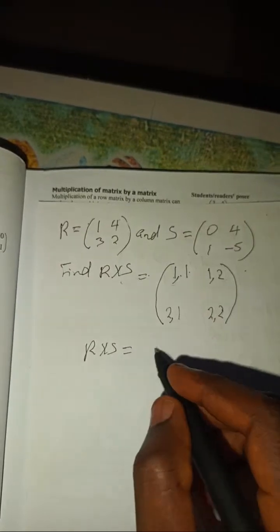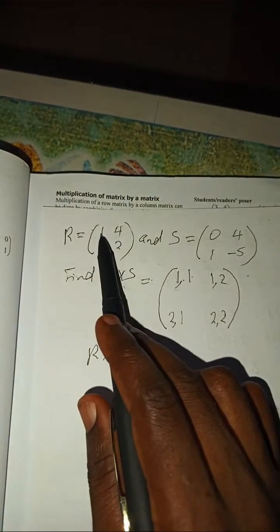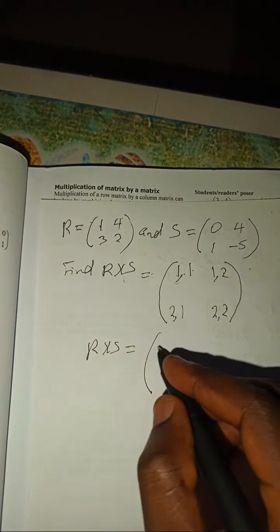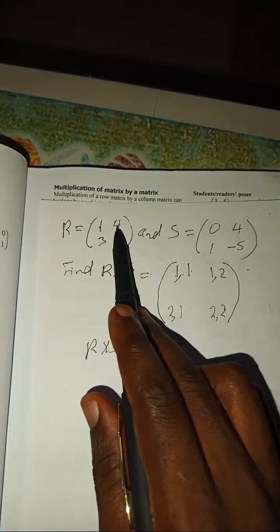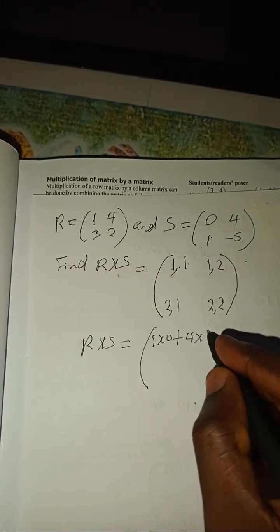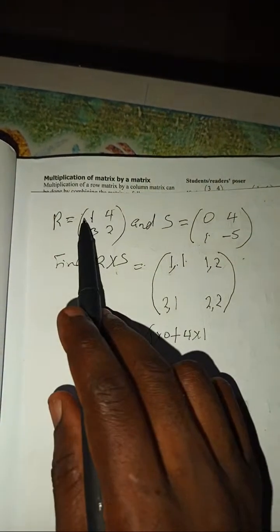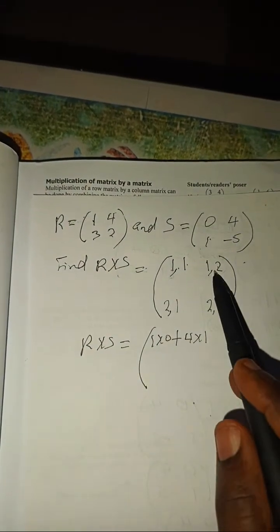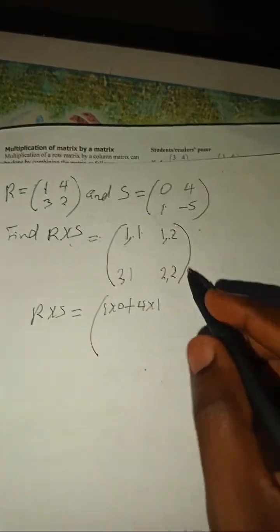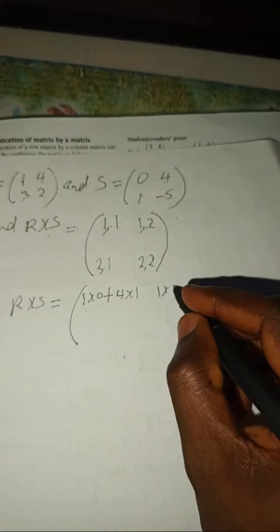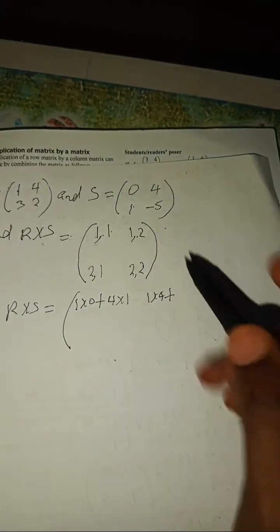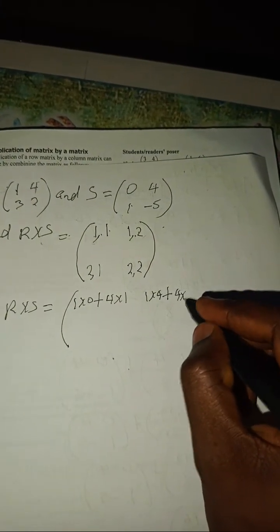So it means R times S will be equal to, now row 1, the first one is 1 times 0, so it will be 1 times 0 plus the second one in row 1 is 4 times 1, so that will be 4 times 1. Now the other one, row 1 column 2, that's what will be here. So 1 times 4 plus 4 times minus 5.